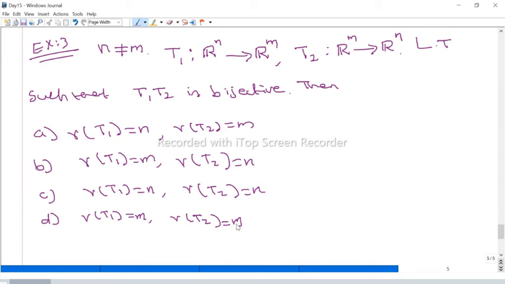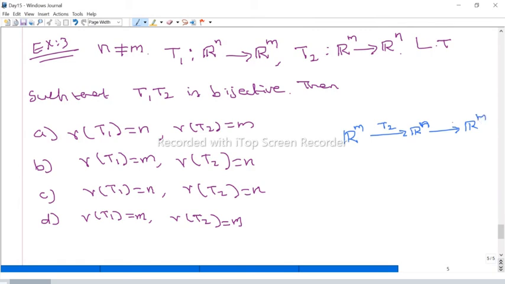So how to solve this problem? So it is given that composition of two linear transformations is also a linear transformation. Now we can write here. So there are two functions. From Rm to Rn, the function is T2.